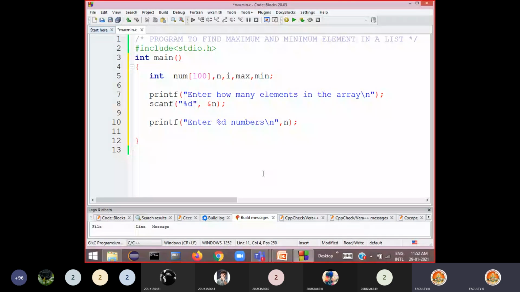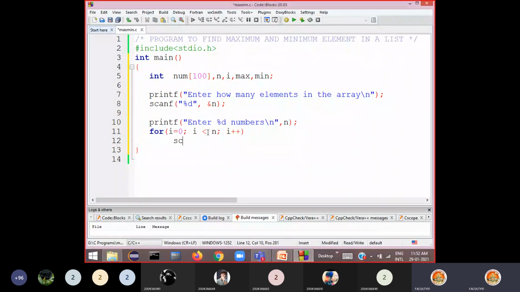Now we have to read using a for loop. So write a for loop for i is equal to 0. I should start from 0 because array indexing starts from 0. Then the i value should be less than the size of the array. See here, the size of the array we declared as 100, but we are going to store only n values. So that's why you have to use i less than n here, not 100. Please remember, you are supplying only n numbers. Then i plus plus.